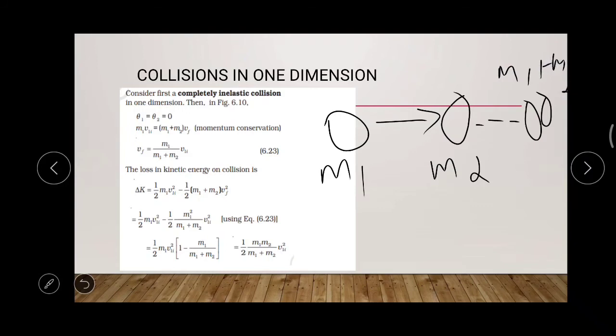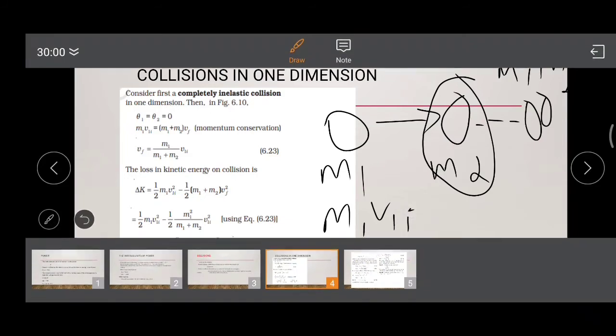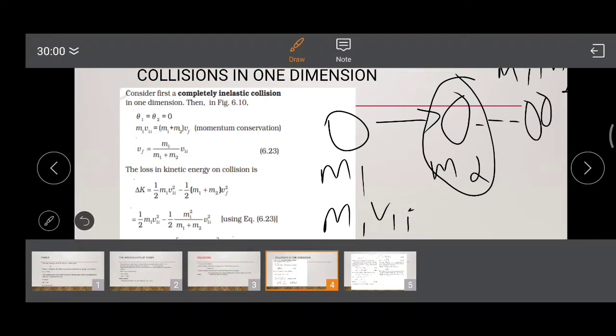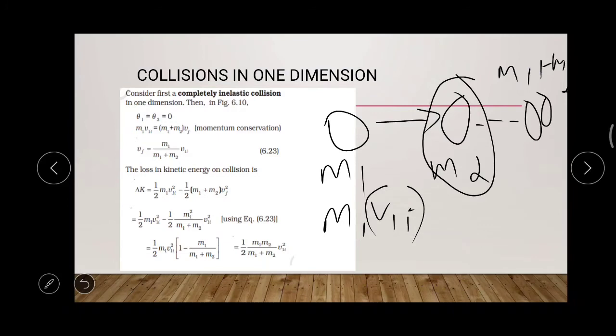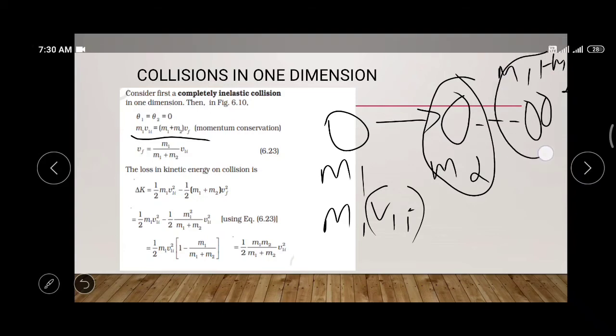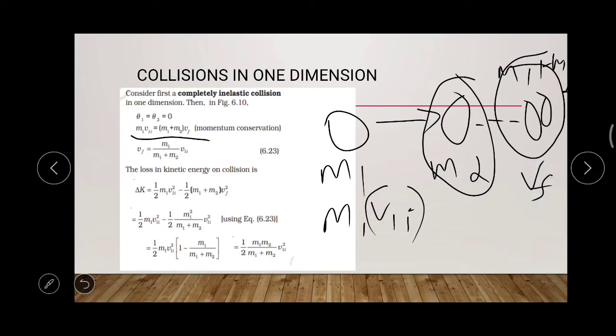The momentum before collision, considering m2 is at rest, is actually m1 v1, where v1 is the initial velocity of the first body. So m1 v1 will be equal to m1 plus m2 into Vf. After the collision, m1 and m2 are combined together and move with the same velocity Vf, the final velocity.